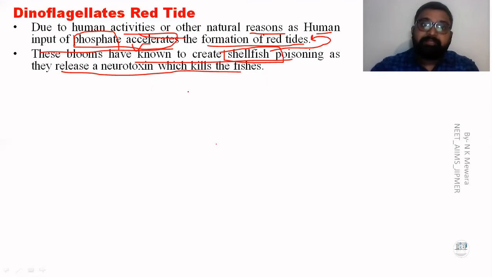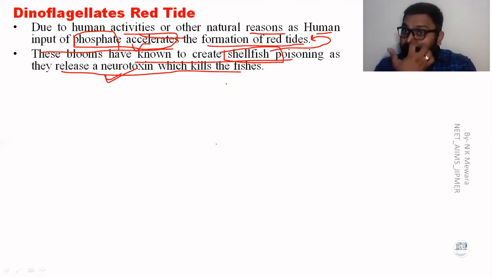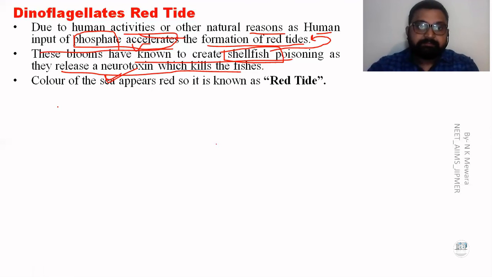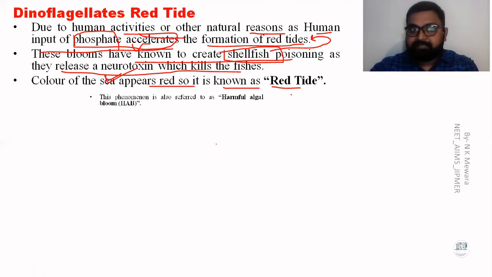This poisoning is a neurotoxin that causes death as well as paralysis when this species is eaten. The color of the sea appears red, so it is known as the red tide.